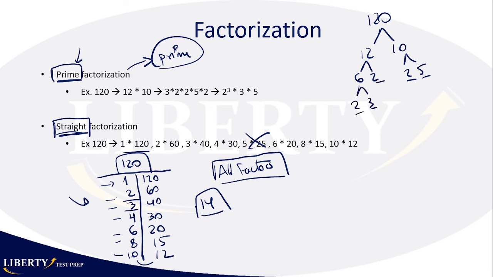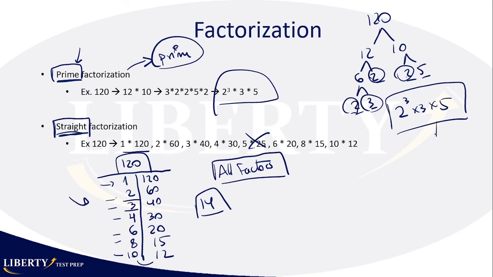So I count how many 2's I have. I have 2 times 2 times 2, right? 2 here, 2 here, and 2 here, times 3, one 3 here, times 5. So basically, that's my prime factorization. This number expresses, only using prime numbers, the number 120. Okay. Now, this is going to be more helpful when we apply the theories for number properties. For example, the least common multiple, the greatest common factor, etc. So you better start getting good at the prime factorization.